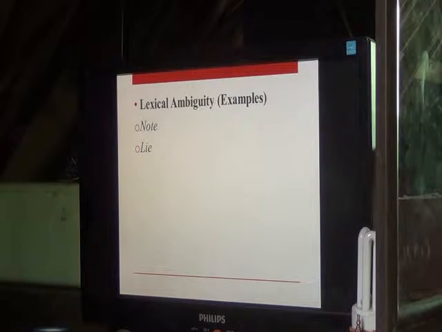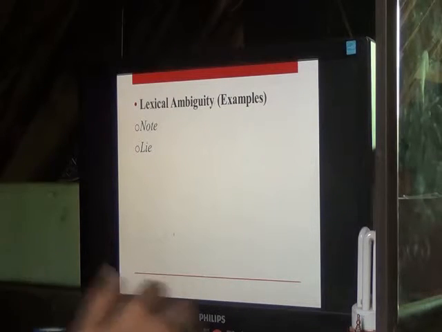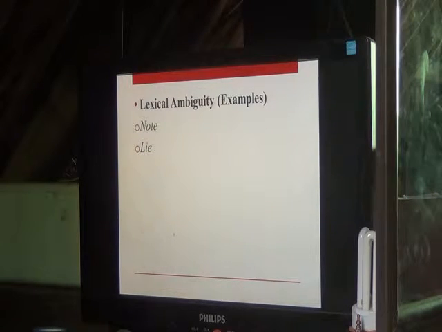So, sir, I have a question. How about the memo? Is it part of the note? A memo. Memo is not a lexical ambiguity, because it has only one definite meaning. Memo, from the word memorandum. So that word doesn't have a language ambiguity, because there's only one specific meaning to it.